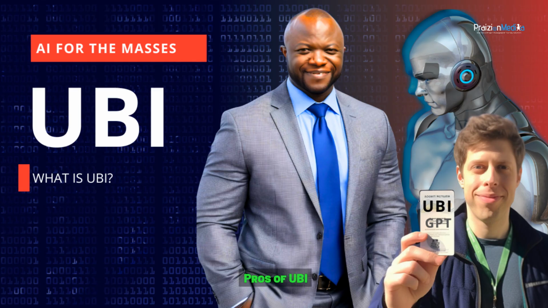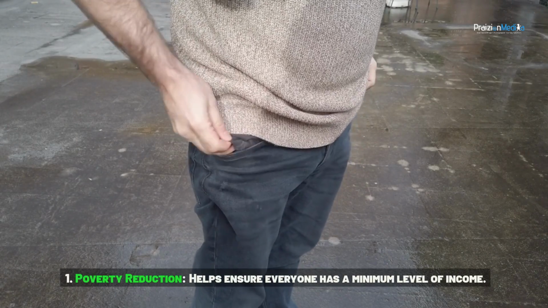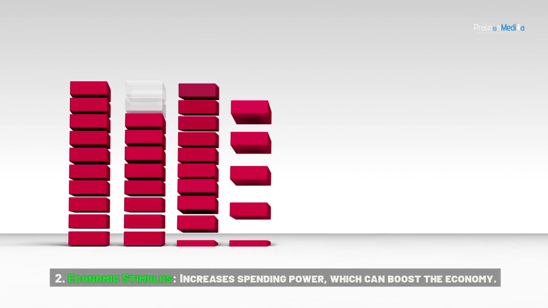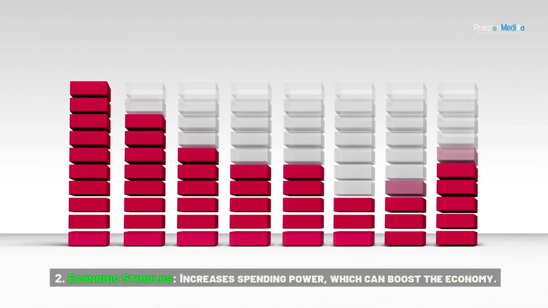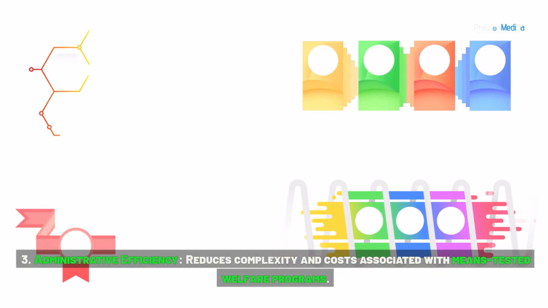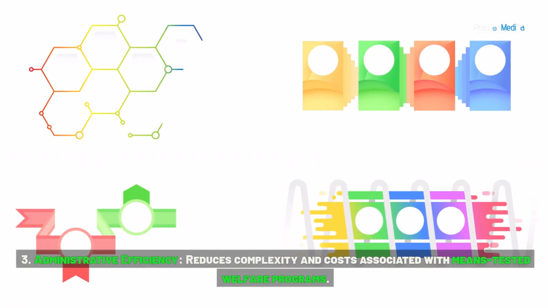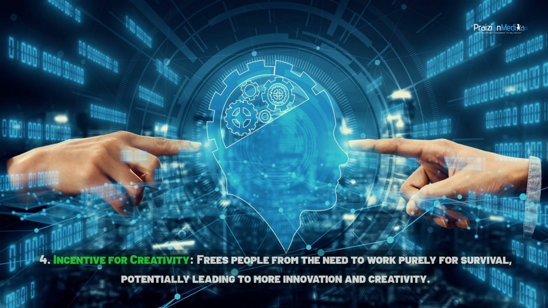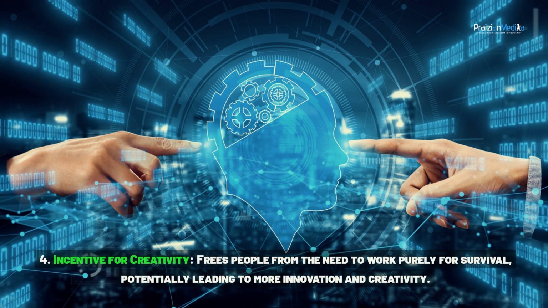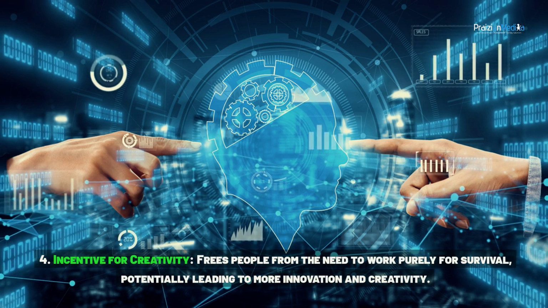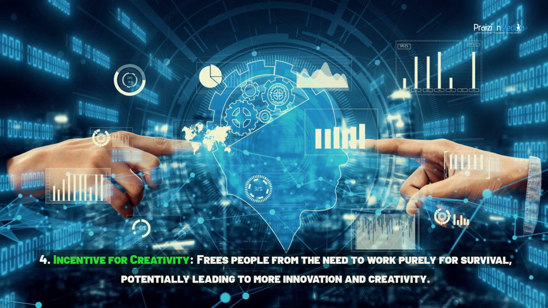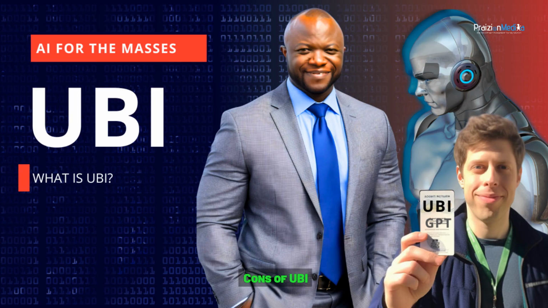Pros of UBI. 1. Poverty reduction. Helps ensure everyone has a minimum level of income. 2. Economic stimulus. Increases spending power, which can boost the economy. 3. Administrative efficiency. Reduces complexity and costs associated with means-tested welfare programs. 4. Incentive for creativity. Frees people from the need to work purely for survival, potentially leading to more innovation and creativity.